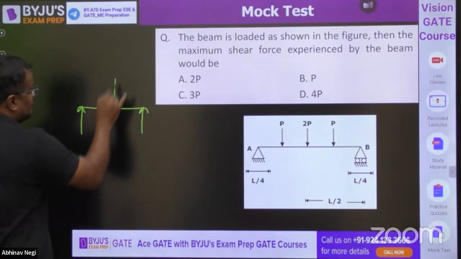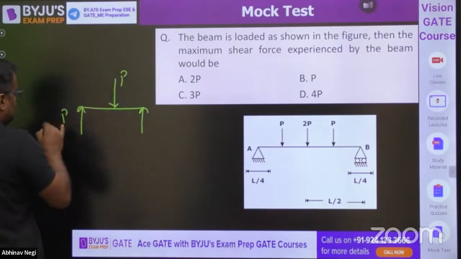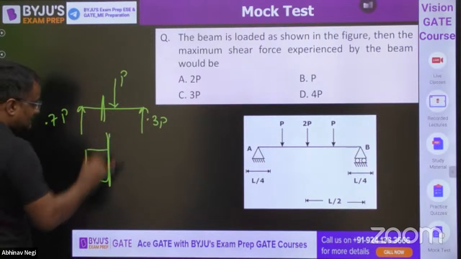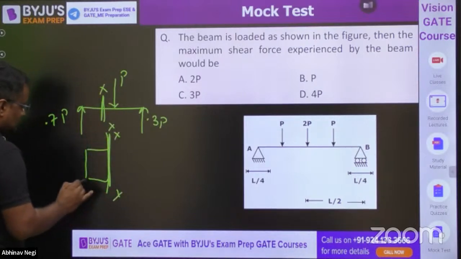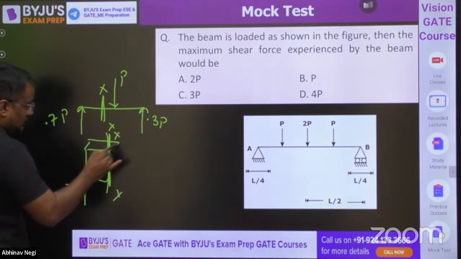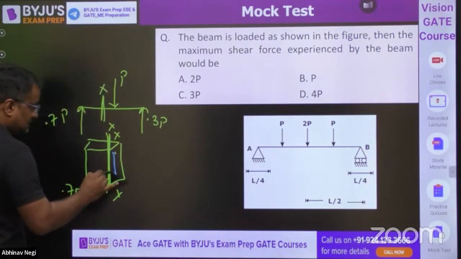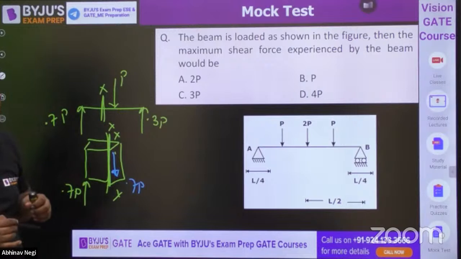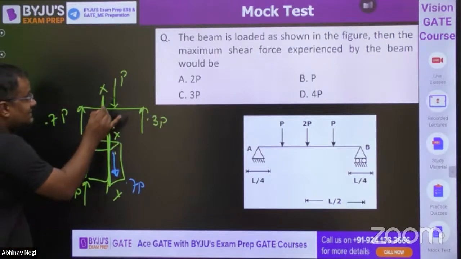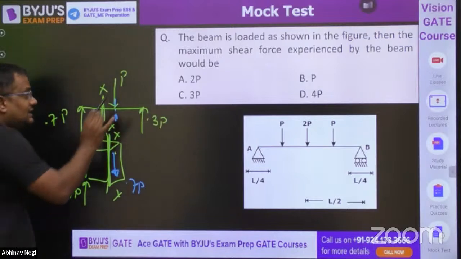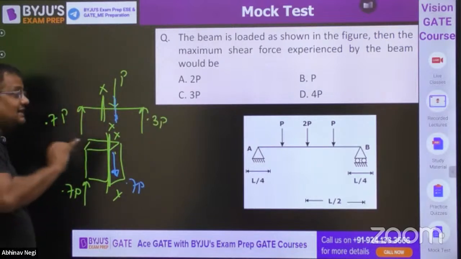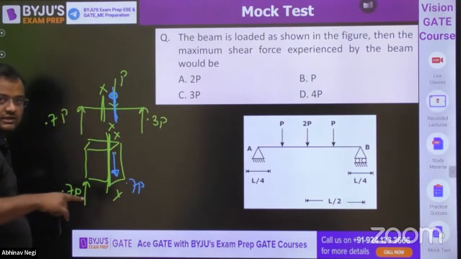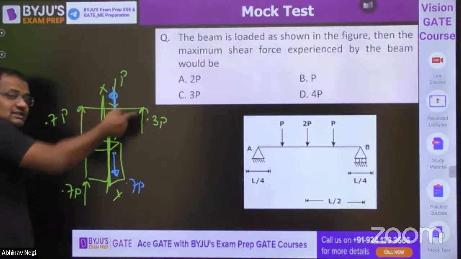Suppose this P is not exactly at the center, might be this is 0.7P, this is 0.3P. So here if I cut a section, this is XX, this is XX. With upward load 0.7P, the downward shear force should be 0.7P for balancing. So this is the shear force. But when I cut the section exactly here to find the shear force, I don't know whether to include this load or not. It will be coming left or right because I am exactly there. So shear force is defined just before that or just after that.